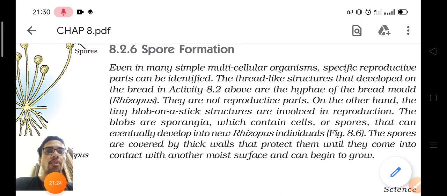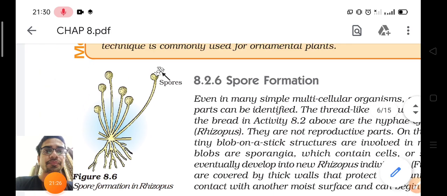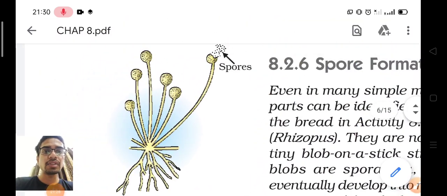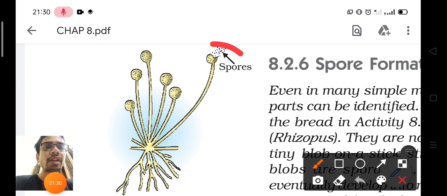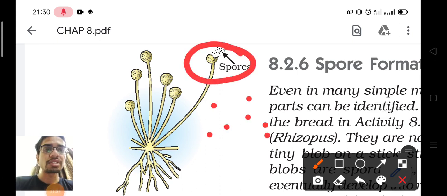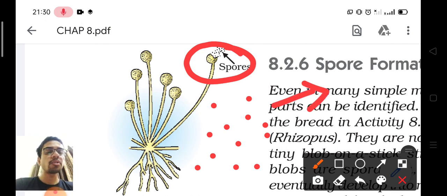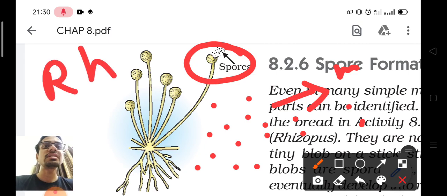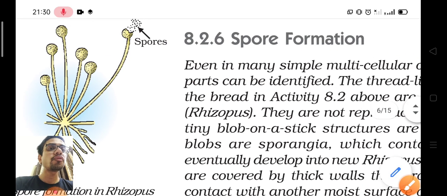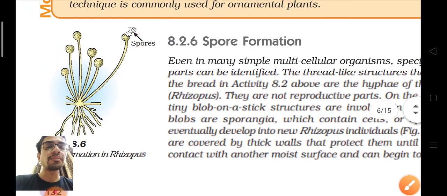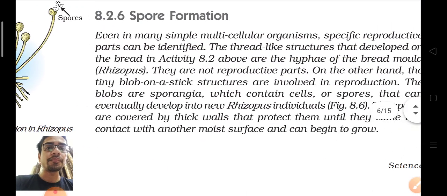Look closely at this figure. This sporangium contains some small spores, and when these spores spread out and come in contact with any moist surface, they develop into new Rhizopus. So that is spore formation, you can study it from your book.